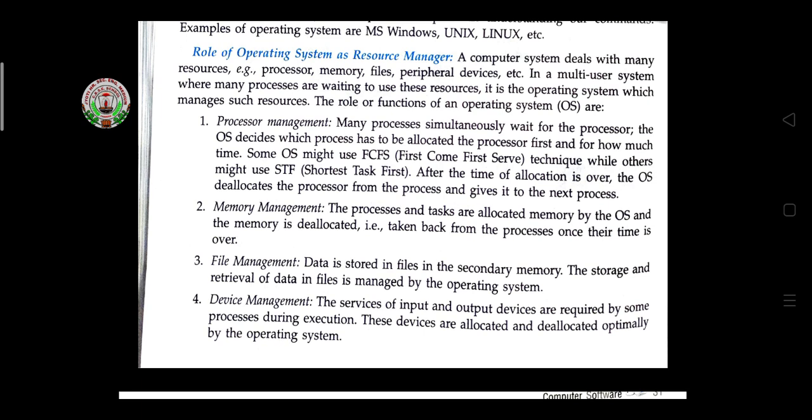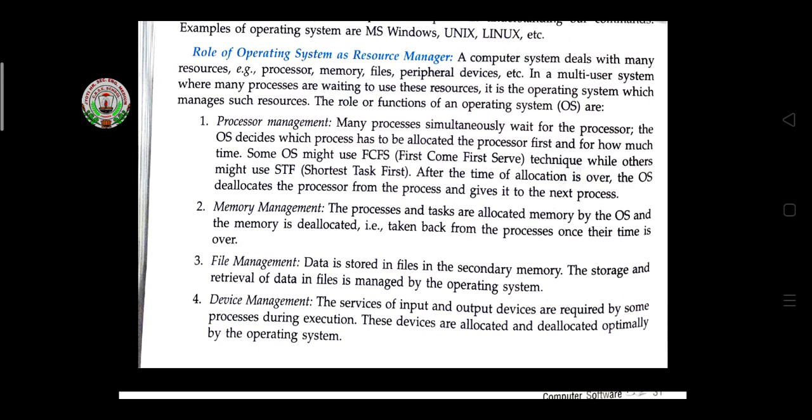Here we are giving the instructions one by one, and the operating system decides which instruction came first, and that instruction is processed first and then the output is sent. Then the second instruction comes, and after processing it, the output is sent to the output device. Like this it processes.